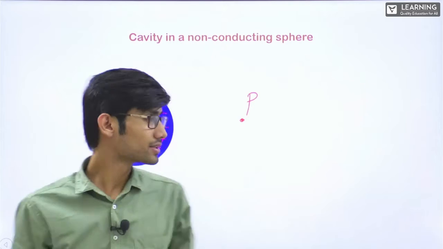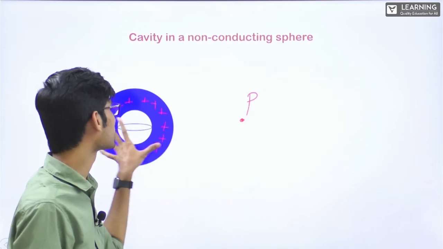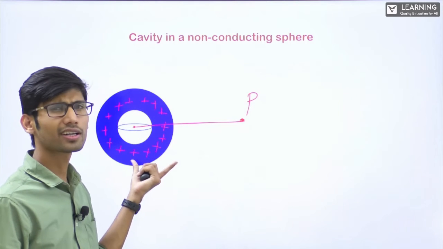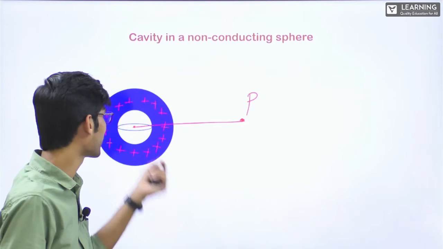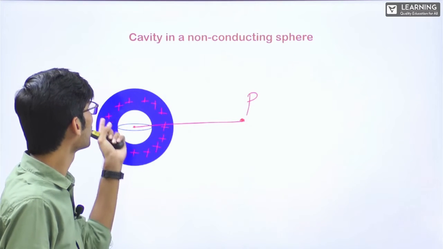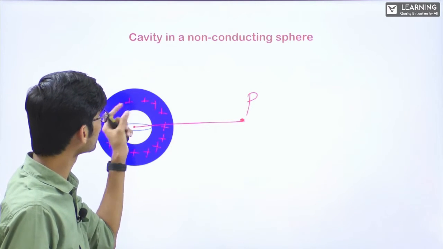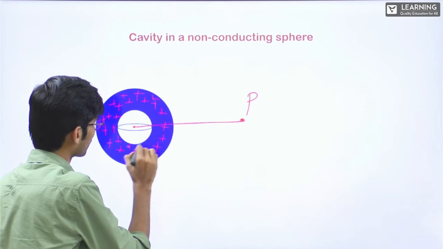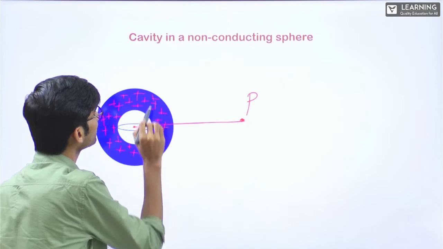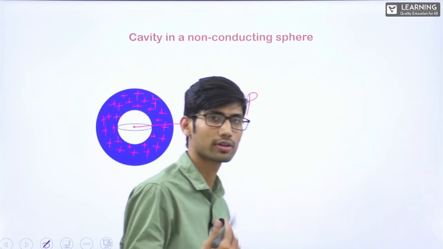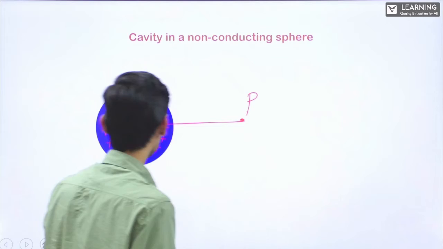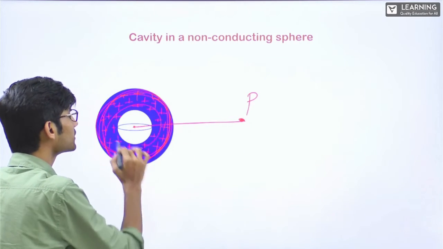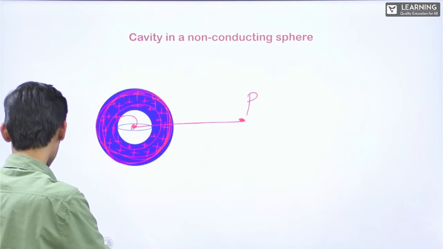But understand, since this point is outside the sphere, the answer is going to come as KQ by R only. Why? It is just like a conducting hollow sphere. If the charge is entirely like this, let's say, it is like a non-conducting hollow sphere. I told for hollow spheres, whether it is conducting or non-conducting, this point is outside, this entire charge is Q charge, right? We can consider that this charge is here. Since it is outside, there will be no problem.